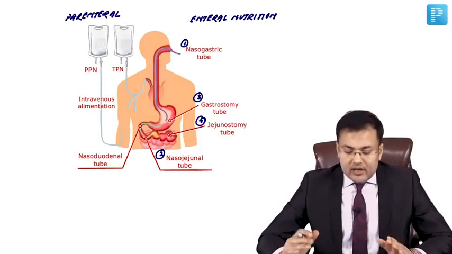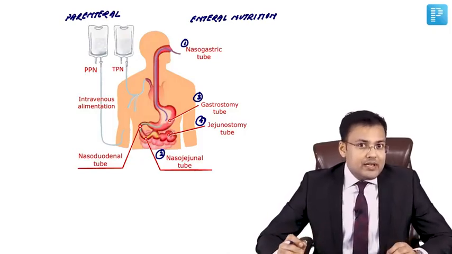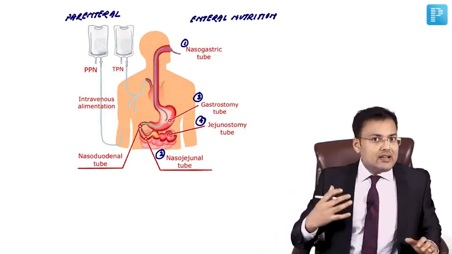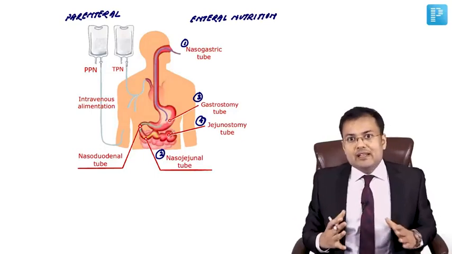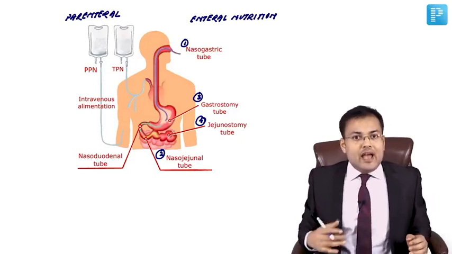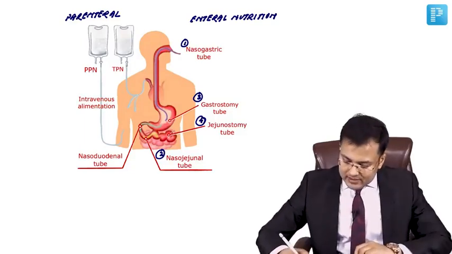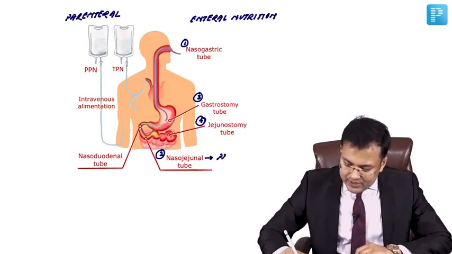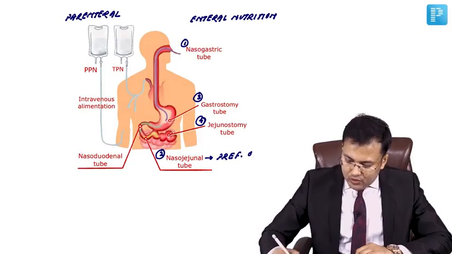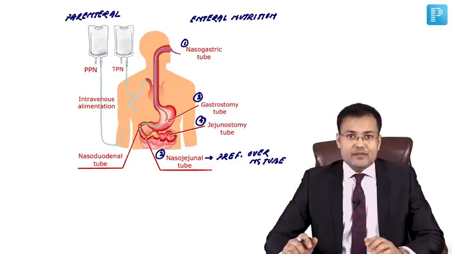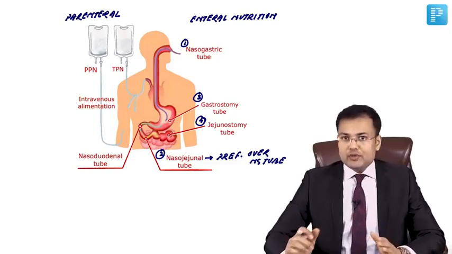Out of these routes, if we compare nasogastric tube and nasojejunal tube, which one is preferred? In the nasogastric tube, the nutrients are directly delivered into the stomach, and because of that there is gastric distension, fullness, and a high risk of aspiration. That's why the nasojejunal tube is preferred over the nasogastric tube. In comparison, there is no risk of aspiration.